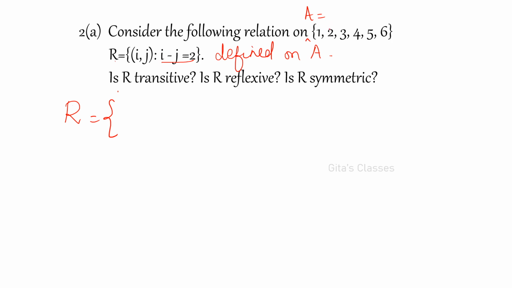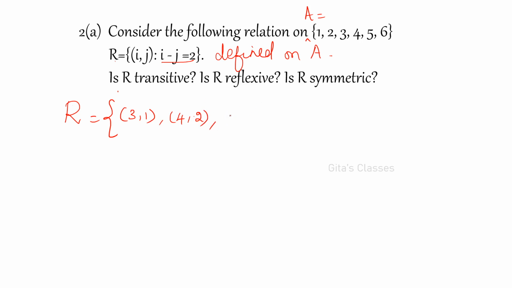Can you write 1 minus 2? No. 1 minus 3, 1 minus 4, 2 minus 3, 2 minus 4, nothing. So you have to come this way only. 3 minus 1 will be the first element in this, right? 2 minus 1 you cannot consider because the difference is 1. So (3, 1). Next will be 4 minus 2, which is 2, so (4, 2) will be there.